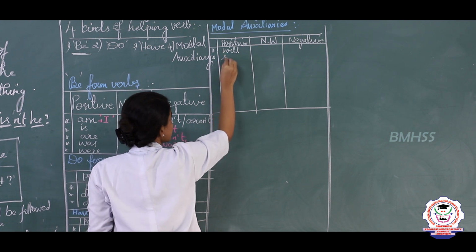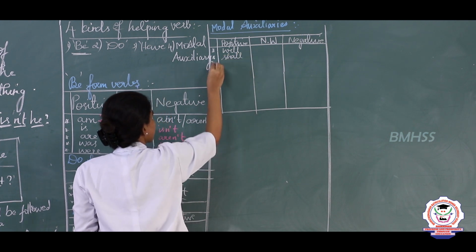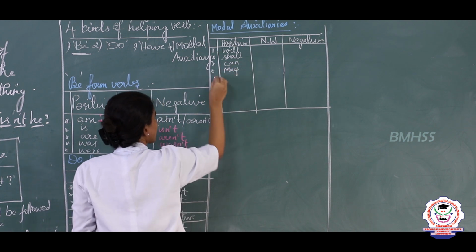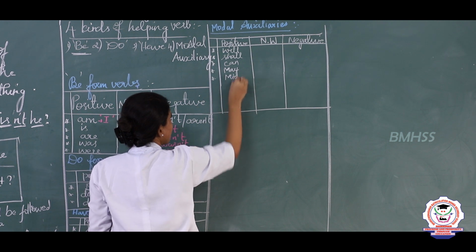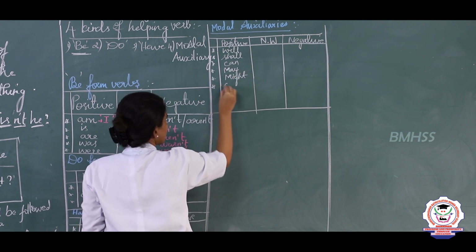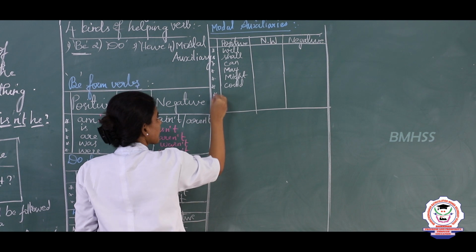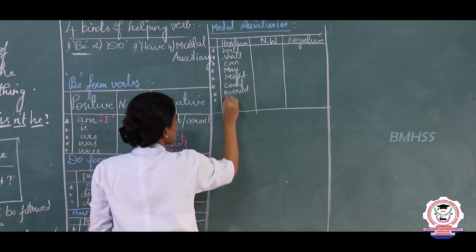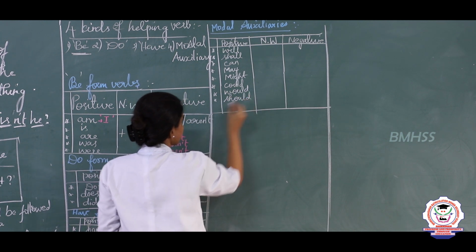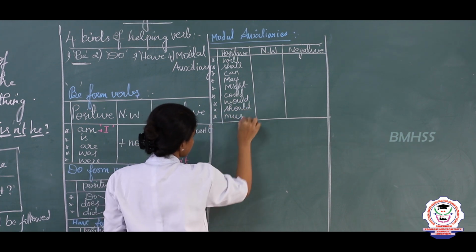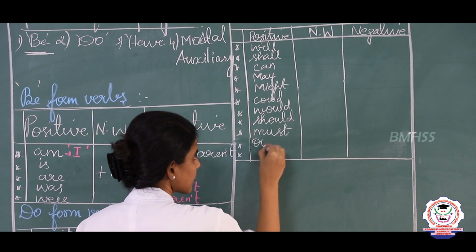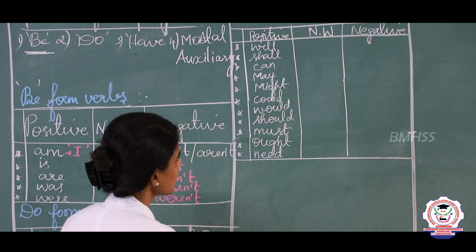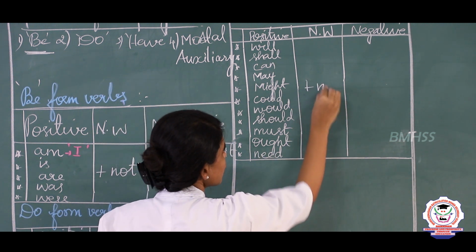Next, shall, can, may, might, could, would, should, then must, and next is ought, and finally need. So clear? So the negative word is not.